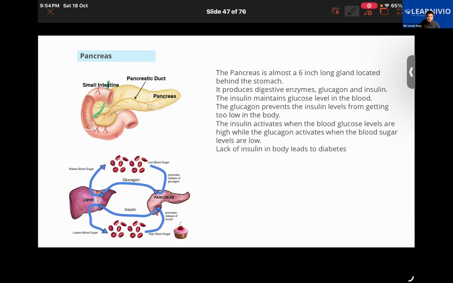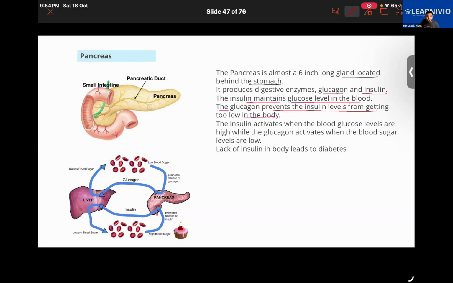So that is it. After that, we have the pancreas. You would be very well aware of the condition called diabetes, right? The pancreas is almost a 6-inch long gland located just behind your stomach. It produces different kinds of hormones, like glucagon and insulin. Insulin maintains the glucose level in the blood. Glucagon prevents the blood sugar levels from getting too low in the body. So let us get to know about this also.